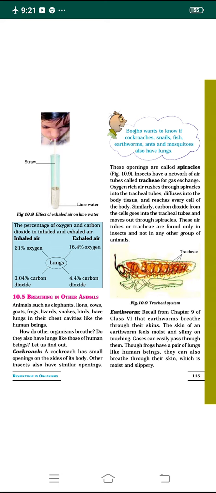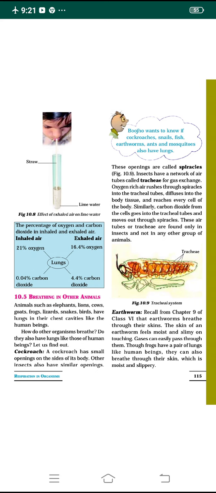In the previous classes we understood breathing in human beings, how the breathing process takes place: inhalation, exhalation, and movement of the ribs. Everything we have studied. So today let us study breathing in some other organisms. Animals such as elephants, lions, cows, goats, frogs, lizards, snakes and birds all have lungs in their chest cavity like human beings.